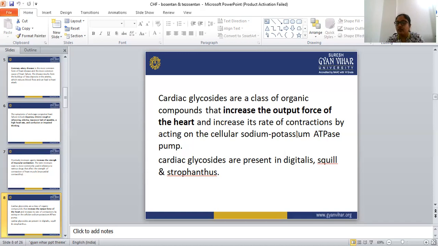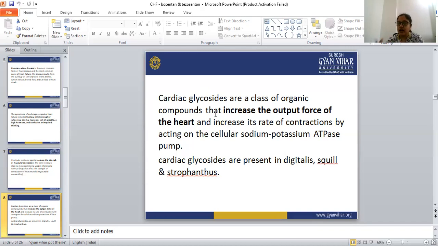And the third category of drug for congestive heart failure is cardiac glycoside. Cardiac glycosides are mainly used in the treatment of congestive heart failure. A cardiac glycoside consists of two moieties, a glycone moiety and an aglycone moiety. We will discuss that. Cardiac glycosides are a class of organic compounds that increase the output force of the heart.